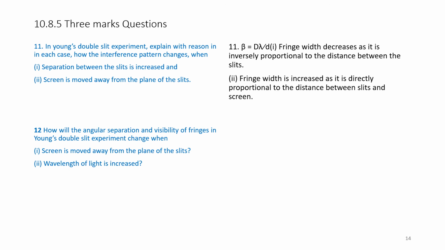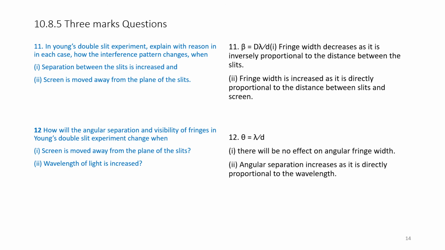3 mark question. Question number 12. How will the angular separation and visibility of fringes in Young's double slit experiment change when the screen is moved away from the plane of the slits, and when the wavelength of light is increased? We know theta is equal to lambda by d, that is, angle is equal to wavelength divided by the spacing between the slits.